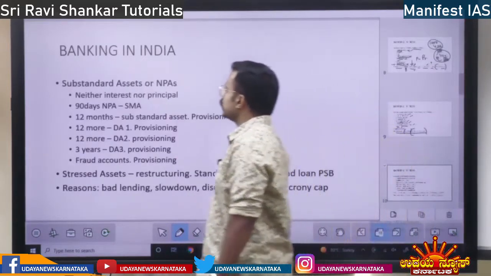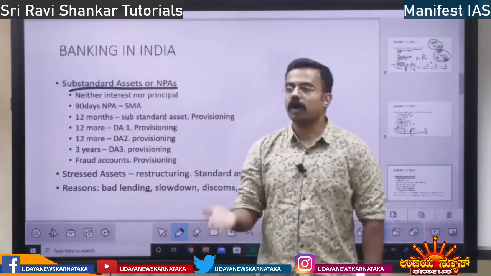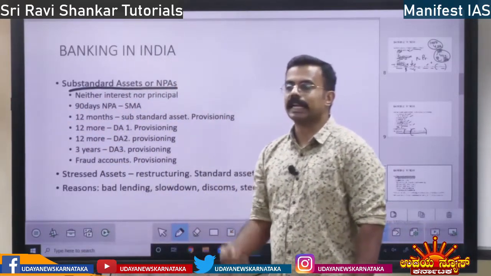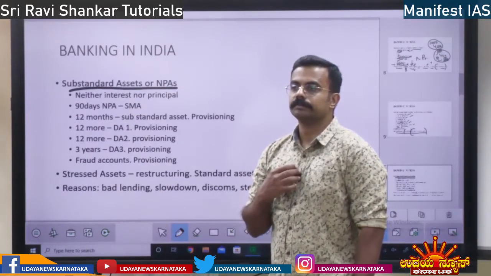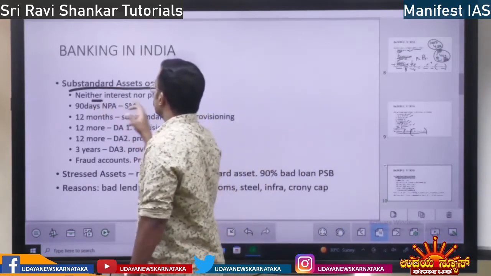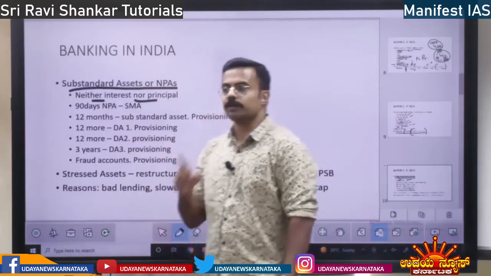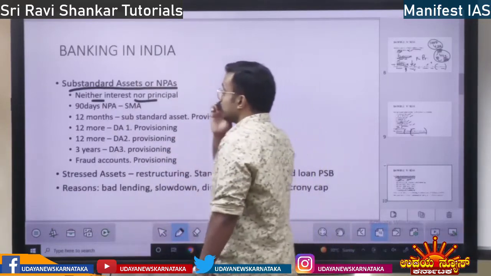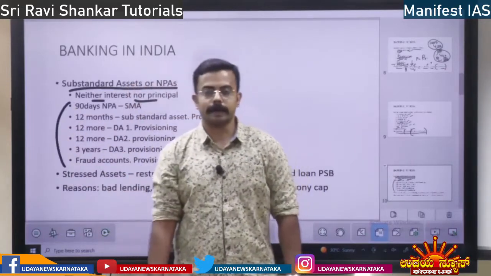So substandard assets are also called non-performing assets. So what is the criteria to be called a substandard asset? To be called a substandard asset, neither interest nor principal is coming from the borrower. That is the first condition. Next, see, these conditions are important. It is going to be asked in your exam directly.